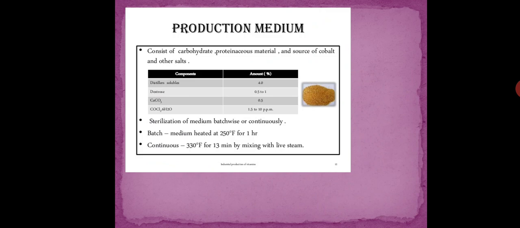Then the media used for the production of this vitamin B12: yeast extract is used, beef extract is used, glucose, agar, and the pH which is maintained is about 7.3. So that has been there. If you use batch type of fermentation, then the temperature is 250 degree Fahrenheit for 1 hour. If you use continuous type of fermentation, then the temperature is 330 degree Fahrenheit for 13 minutes by mixing with the steam or by mixing with the vapor.